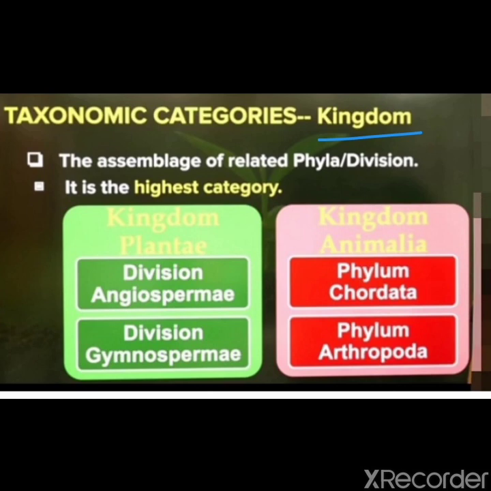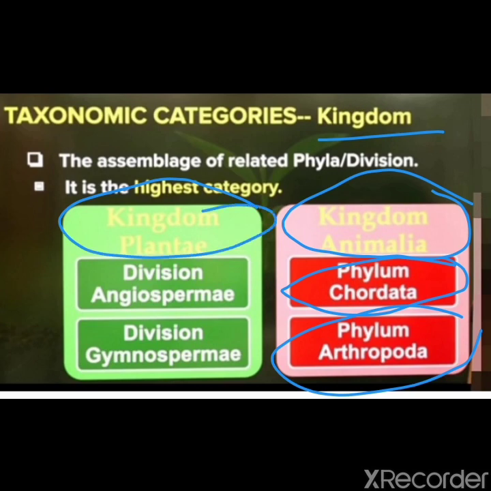Kingdom. It is the highest taxonomic category. Is it clear? The largest unit of classification is kingdom. All plants are included in kingdom Plantae, while all animals belong to kingdom Animalia. Clear? Kingdom Animalia includes phylum Chordata, phylum Arthropoda, and kingdom Plantae includes division Angiospermae, division Gymnospermae. These are the examples.